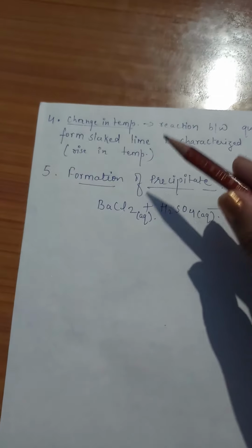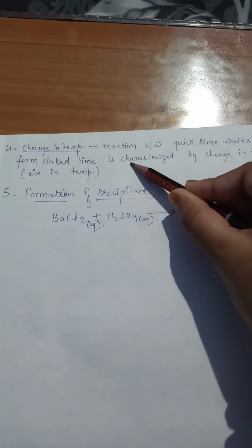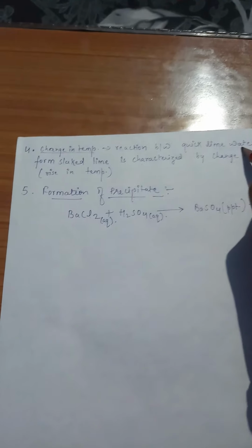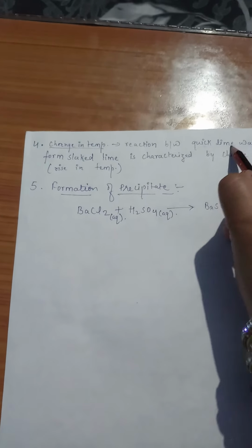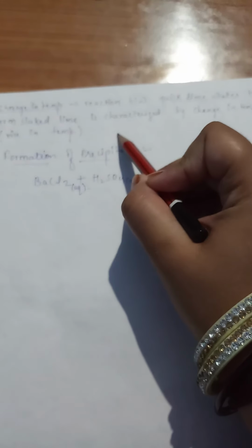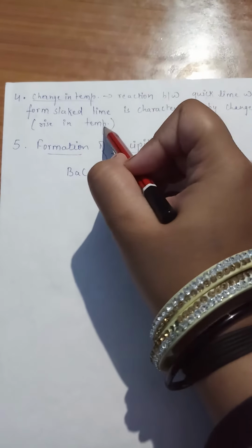After this, you see change in temperature. In some reactions, change in temperature is also there. For that, the reaction between quicklime and water to form slaked lime. When we see the reaction of quicklime with water, they form slaked lime. It is characterized by change in temperature. The temperature is changed, there is a rise in temperature.